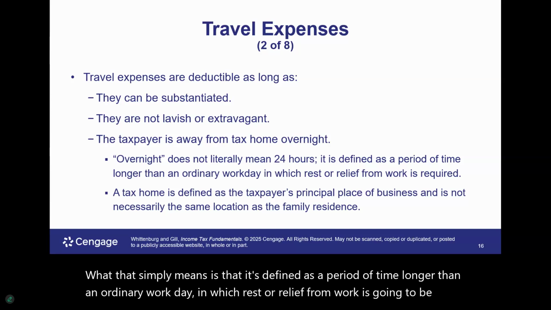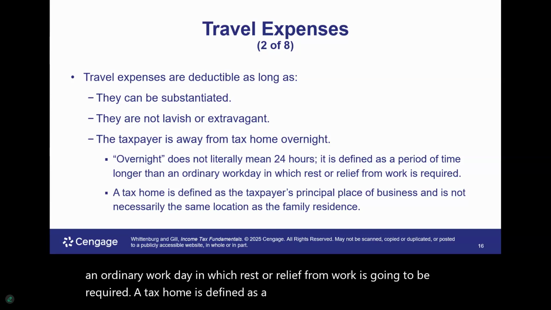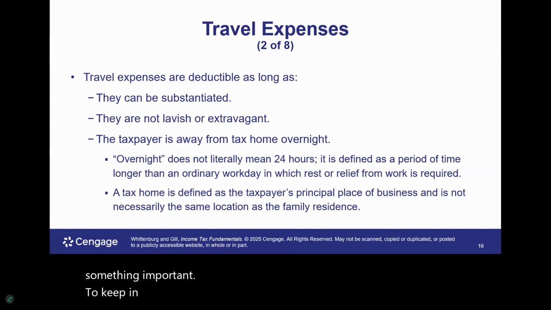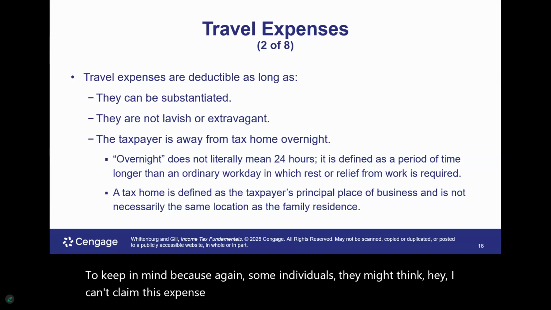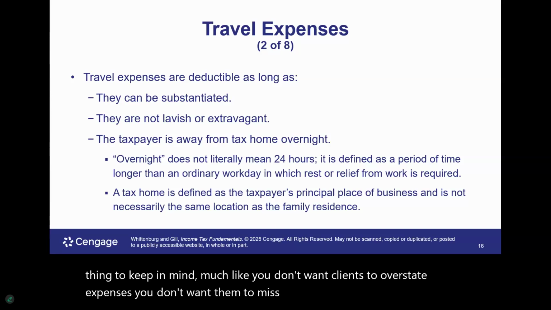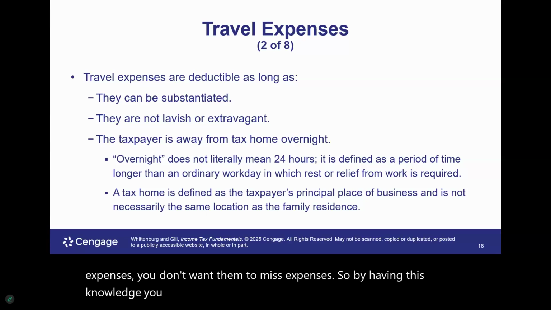A tax home is defined as the taxpayer's principal place of business, and it's not necessarily the same location as the family residence. So that's something important to keep in mind, because again, some individuals might think, hey, I can't claim this expense because I wasn't away 24 hours. This is another thing to keep in mind. Much like you don't want clients to overstate expenses, you don't want them to miss expenses.